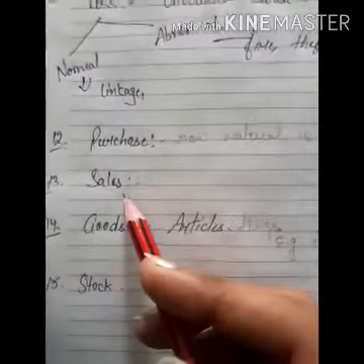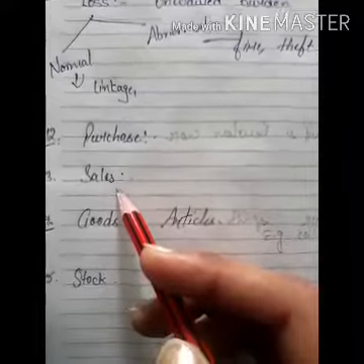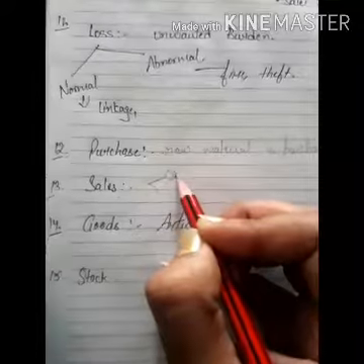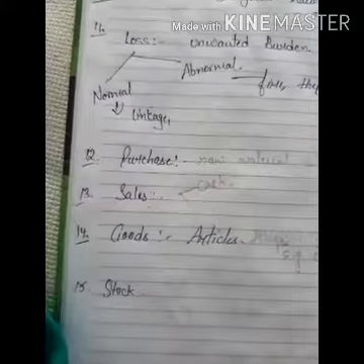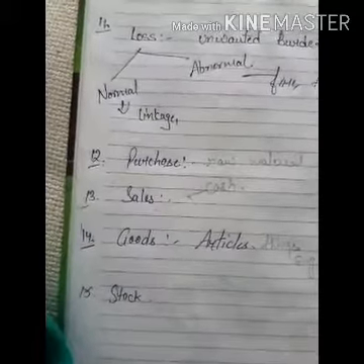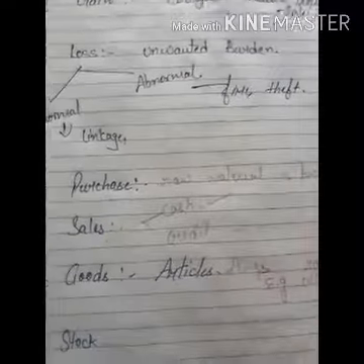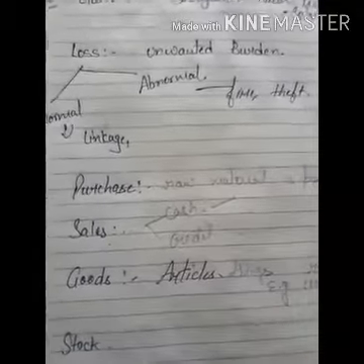Sales means anything which can be produced by the business during a particular accounting period and then sold for profit. So this is called sales. Sales are on cash basis as well as credit basis. If the businessman sold the goods on cash basis, immediately receiving the cash, this transaction is known as a cash transaction. Credit transaction means the purchaser doesn't pay the cash immediately but pays after some time, after 3 months, 4 months, 1 year. This transaction is known as a credit transaction.